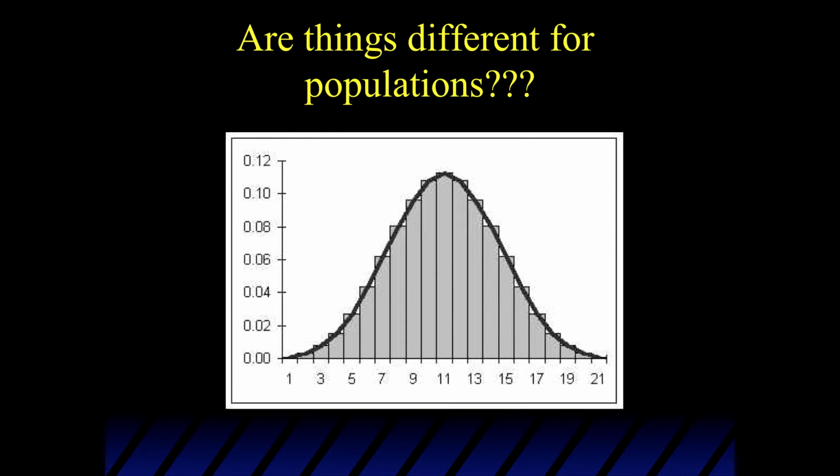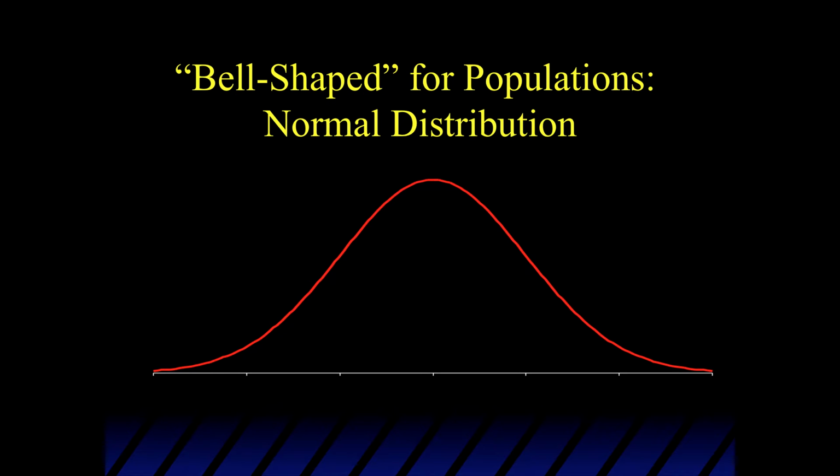Now, do things differ in populations? Well, they absolutely do. Instead of the terminology associated with samples, bell-shaped and symmetric, we actually use the terminology normal distributions for populations.